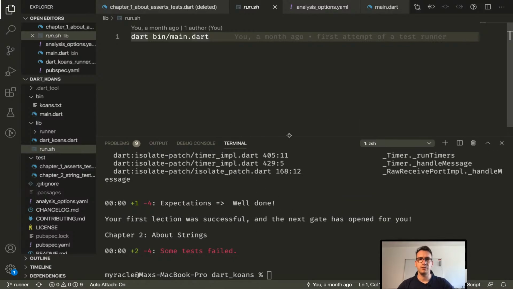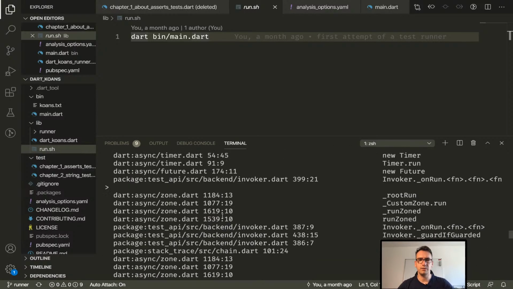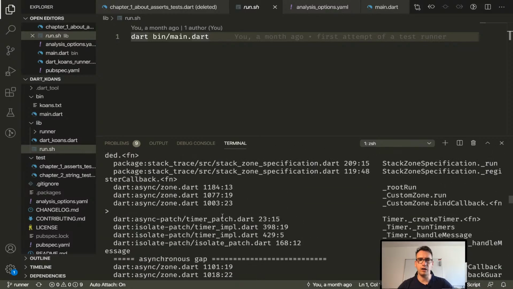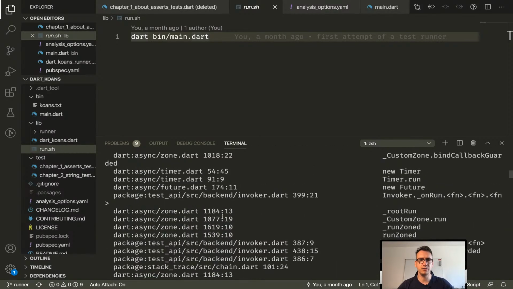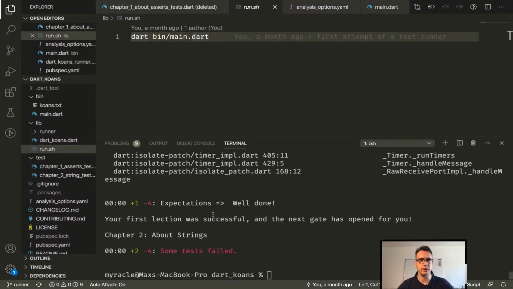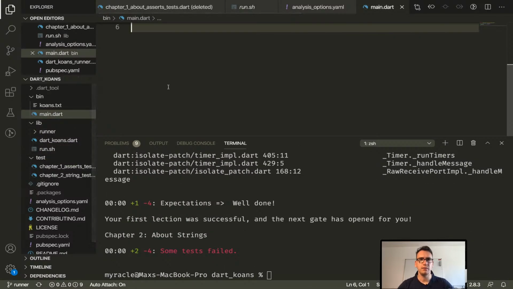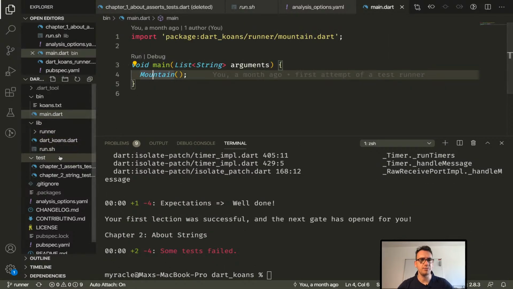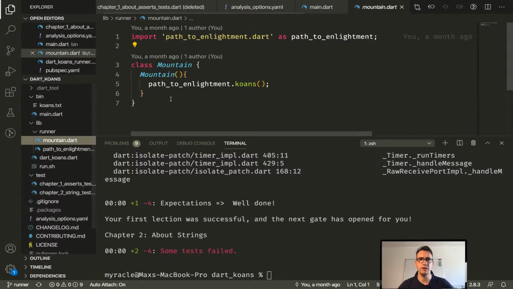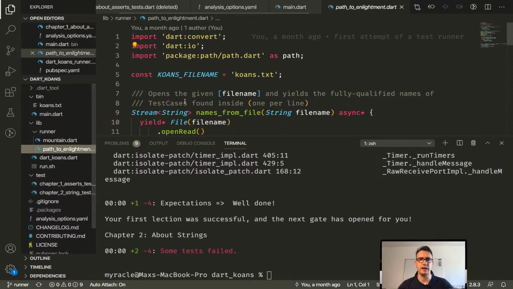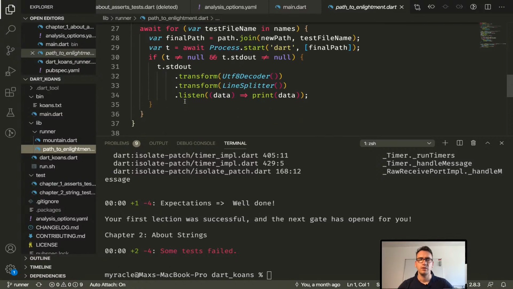All right, so what have we done here now? It seems that we run all our tests at the moment, but this does not look exactly like what I want, right? Didn't I have the runner somewhere? So this opens up the mountain, which calls the path of enlightenment with the koans.